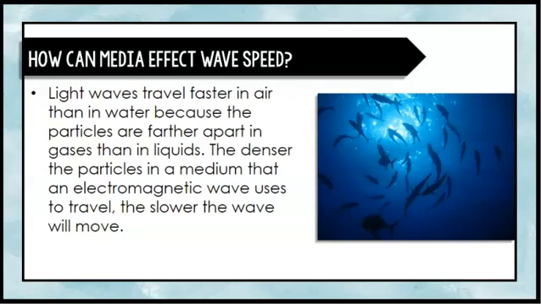The denser the particles in a medium that an electromagnetic wave uses to travel, the slower the wave will move. This is why light will travel extremely slow through a solid. This is in contrast to sound waves, which move faster the denser the material.